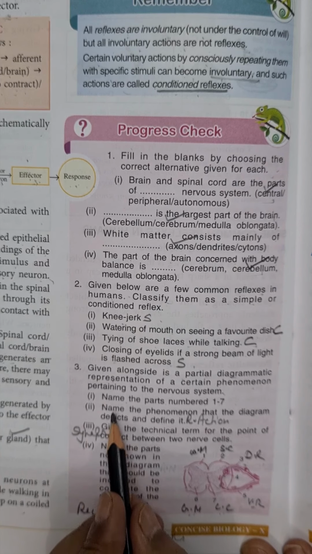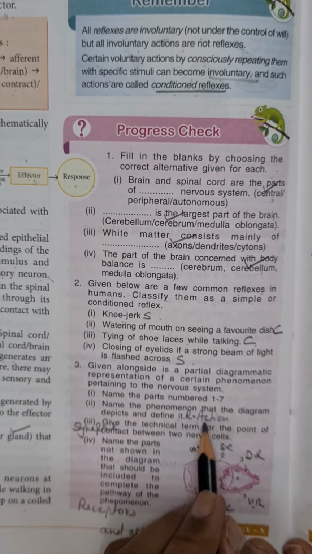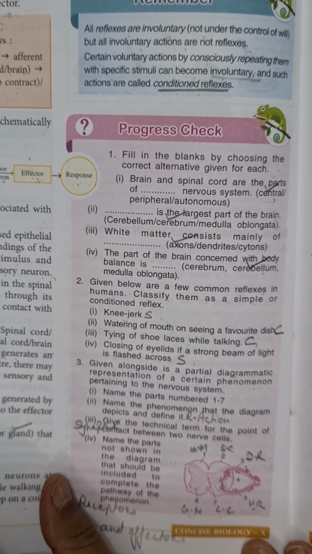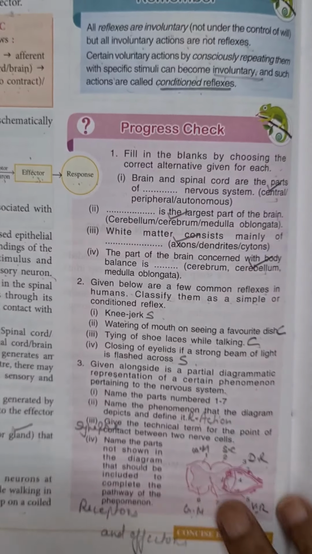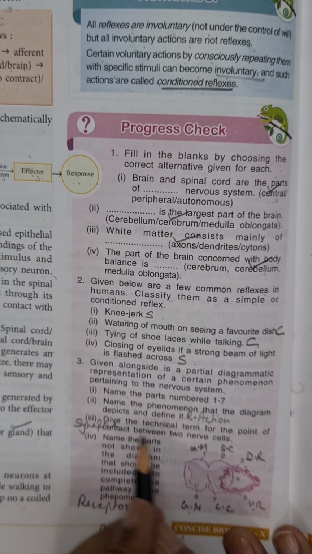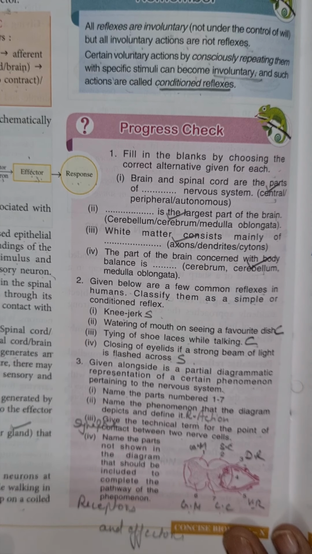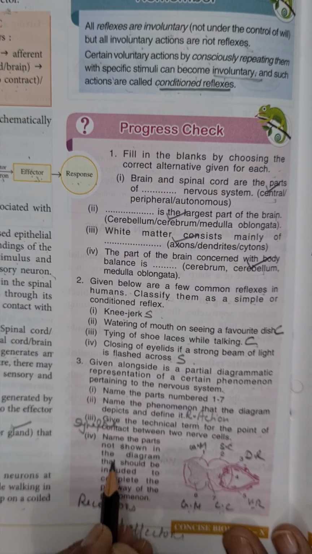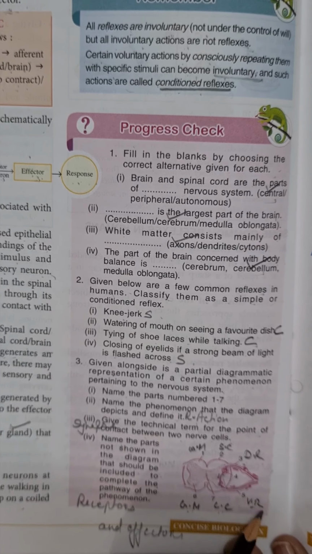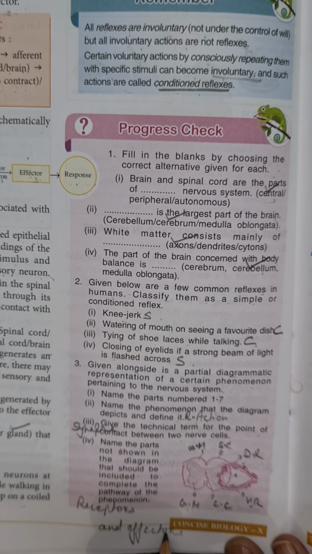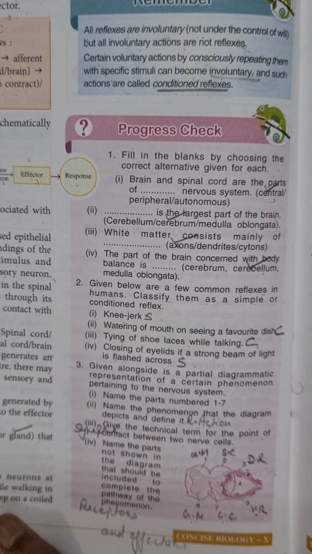Now next, name the phenomenon that the diagram depicts and define it. Reflex action. And the definition of reflex action is given on page number 131. Now next, give the technical term for the point of contact between two nerve cells, that is synapse. Name the parts not shown in the diagram that should be included to complete the pathway of the phenomenon. Receptors and effectors. So revise the chapter thoroughly. Next we will start with back exercises.